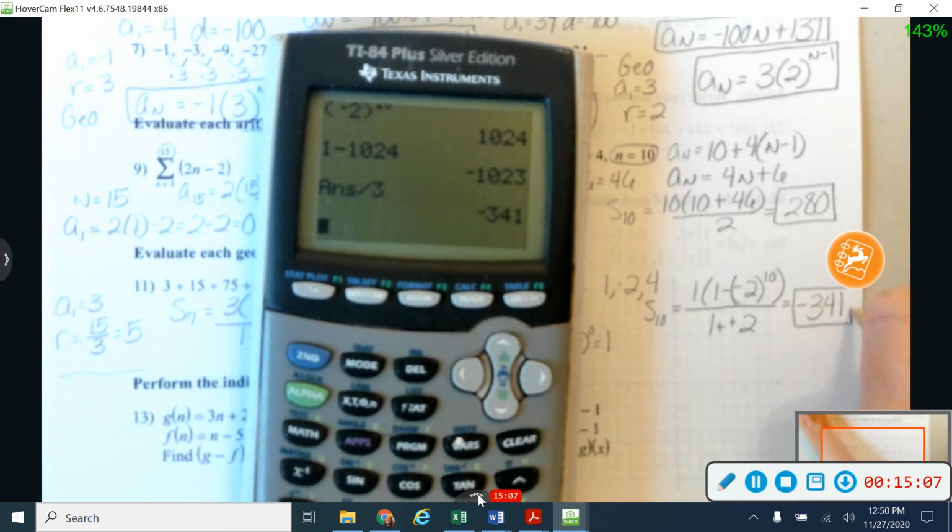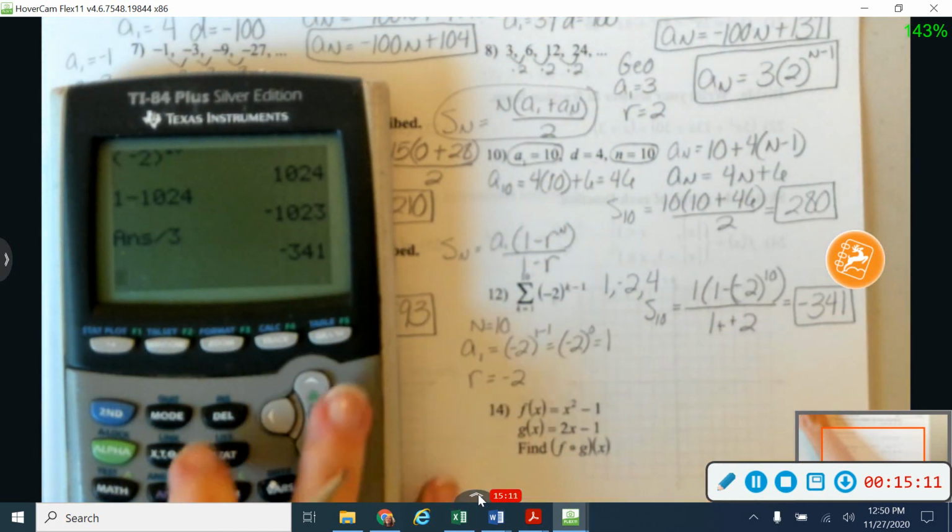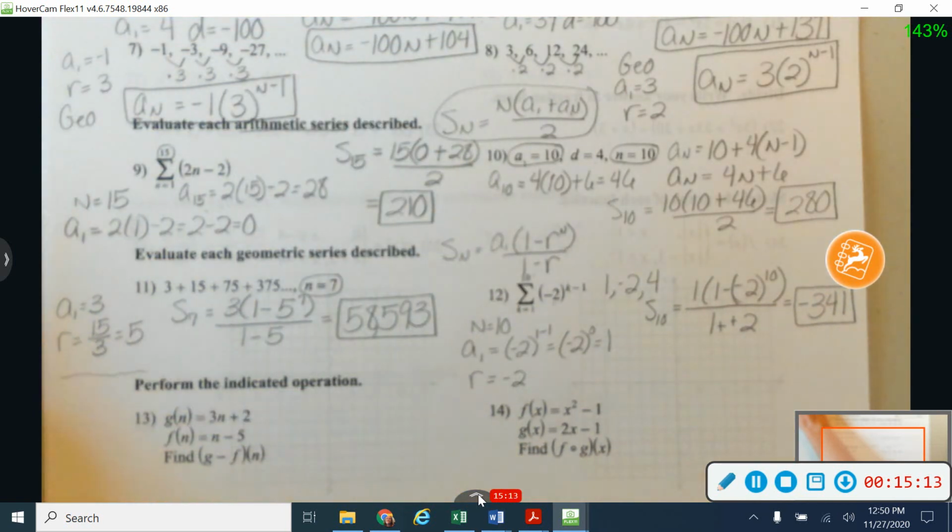Okay, and again, notice that your numbers here are going positive, negative, positive, negative, positive, negative. So sometimes you'll come out with a sum or a series that does have some negative values.